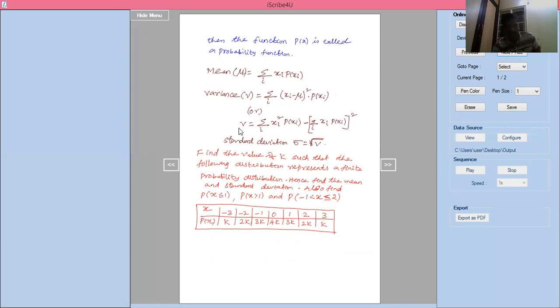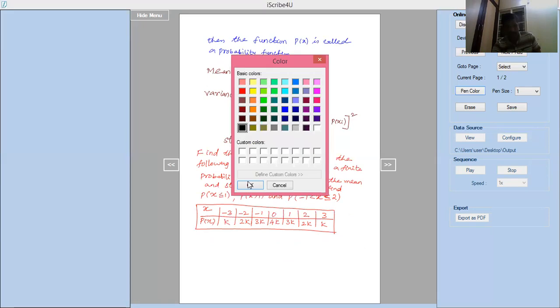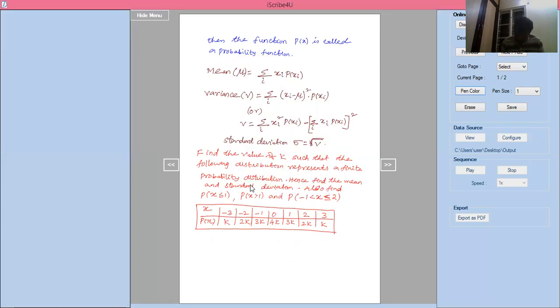We can see the solution. First condition should be p of x is greater than or equal to 0. Second one should be summation of i, p of xi equal to 1.